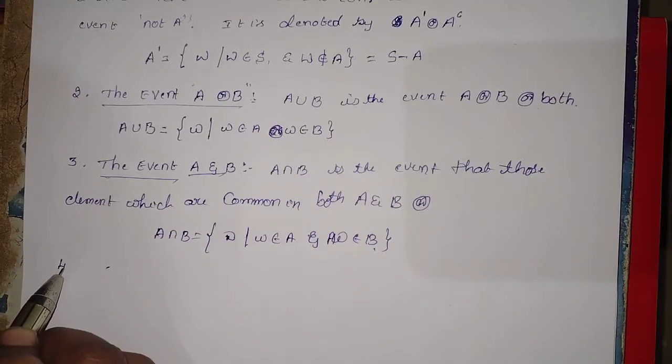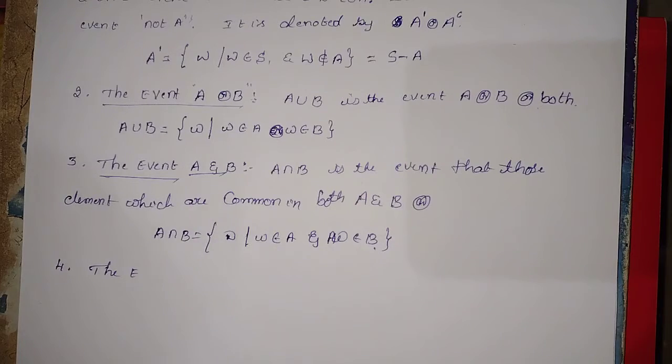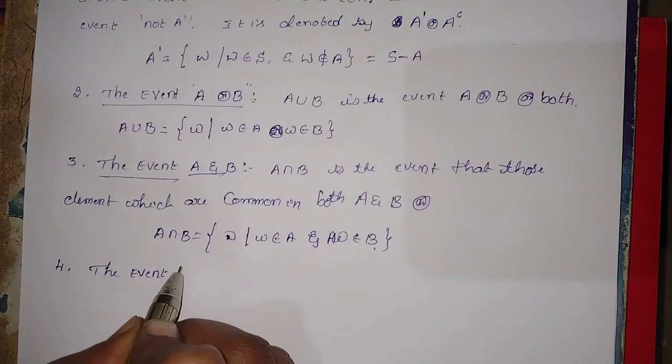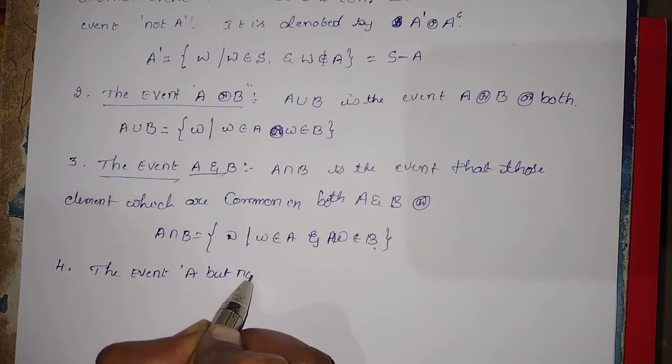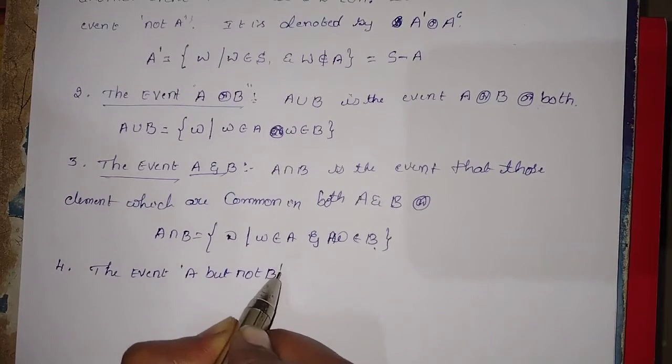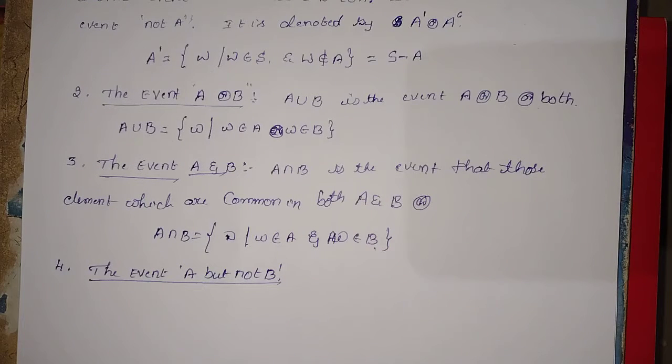And the last one, the event A but not B. This definition is related to difference of two sets.